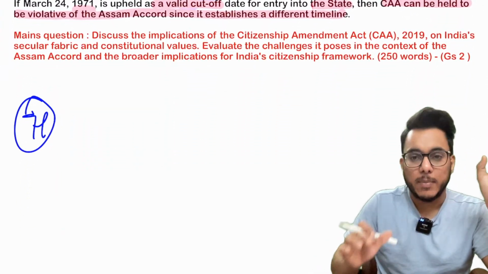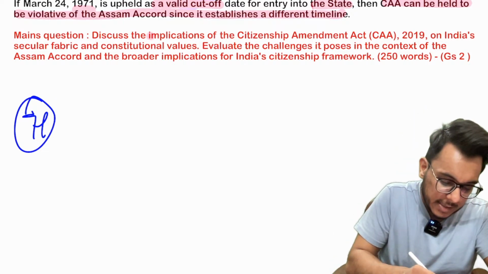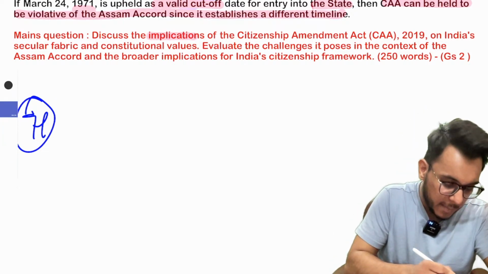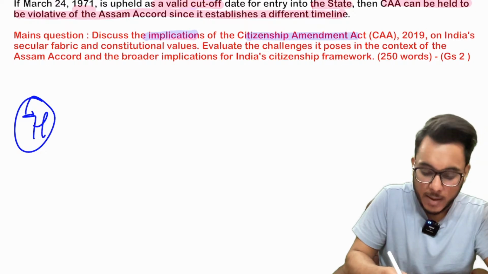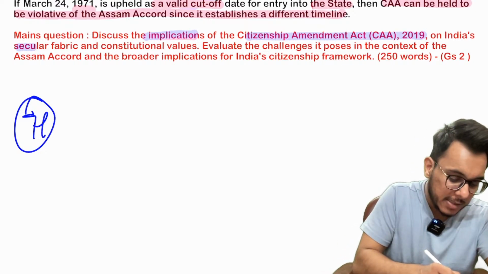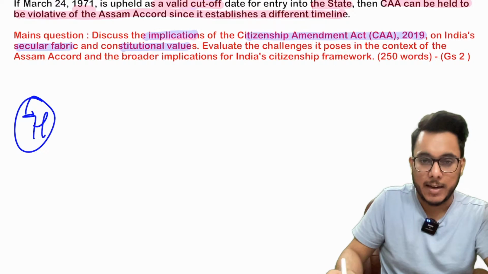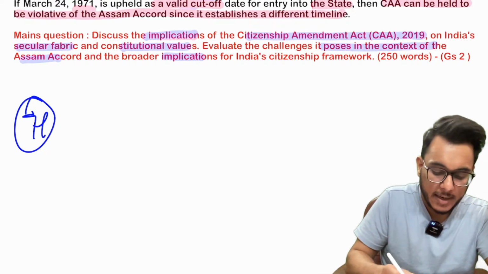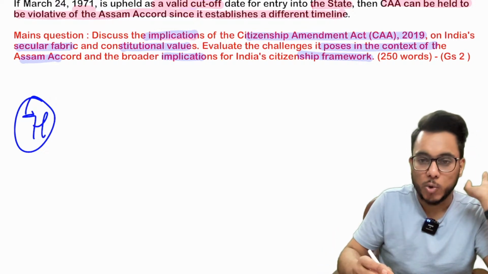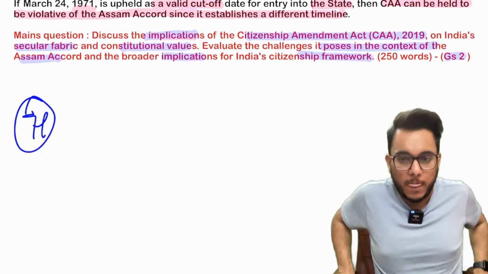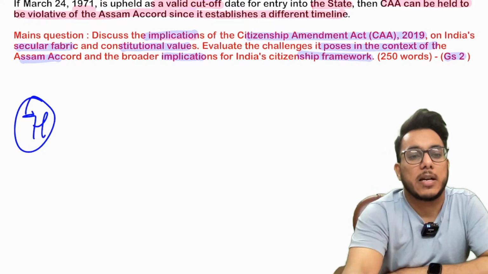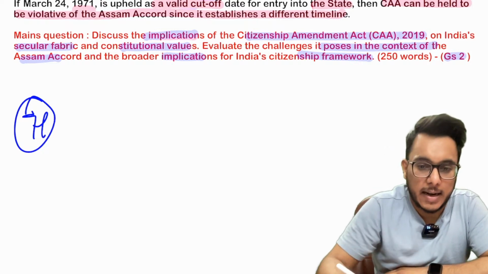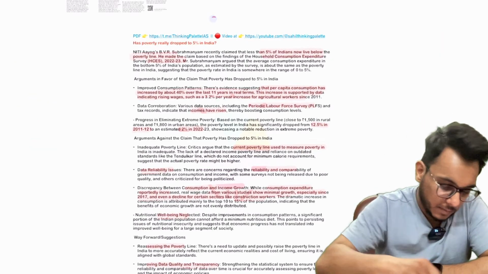Now, what can be the main question on this? Discuss the implication of Citizenship Amendment Act 2019 on India's secular fabric and constitutional values. Evaluate the challenge it poses in the context of the Assam Accord and broader implications for India's citizenship framework. 250 words, GS2. Okay, so this is all about this article. I hope that you have understood it, and now let's move to the next article.